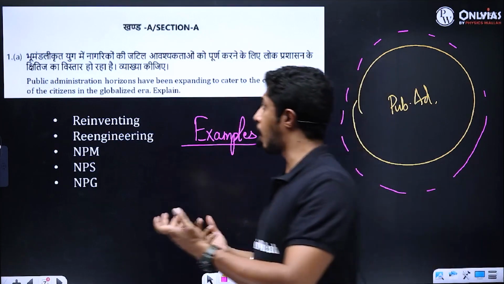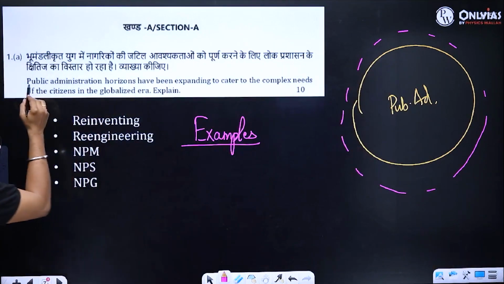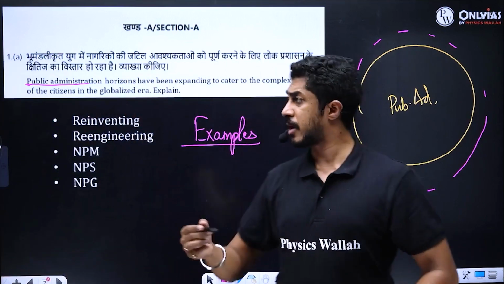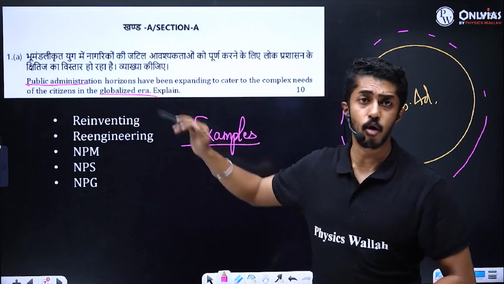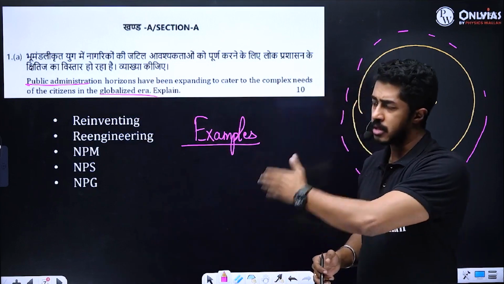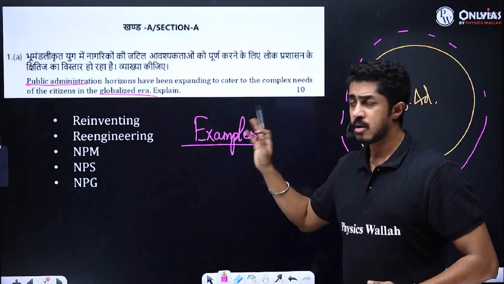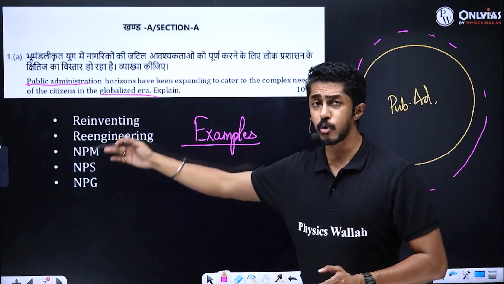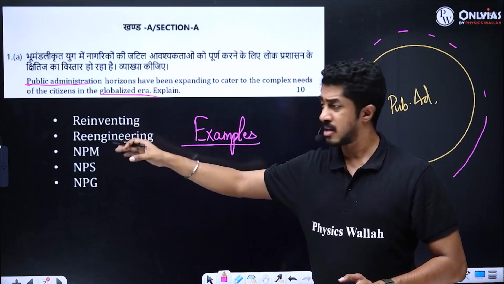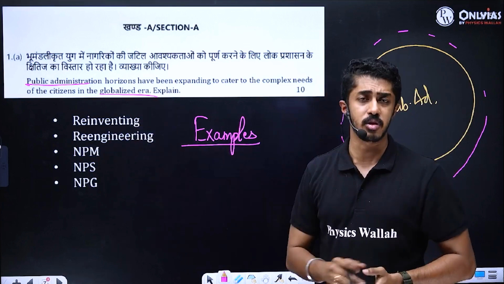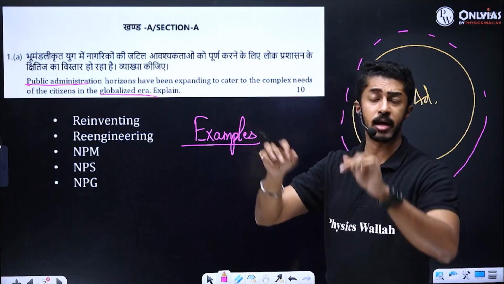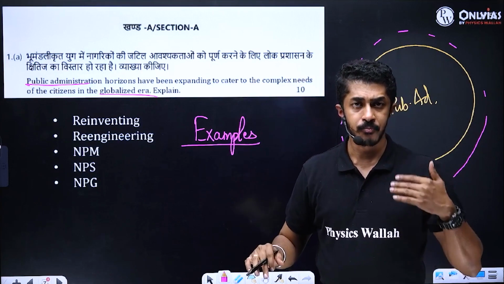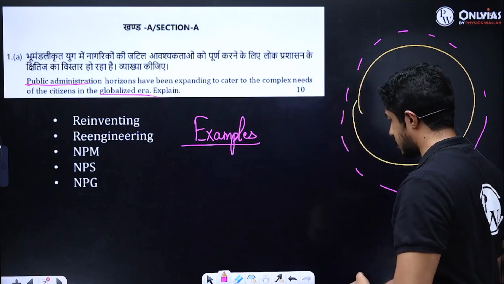So what could be a proper introduction here? In the introduction, you can define what public administration is. Correct? And what do you mean by a globalized era? When did that phenomenon or phase start? Then throw in these words with relevant examples. Job is done. It is not necessary to put up all of this, but at least one sentence on these, like how it has evolved, or showing a timeline or a chart, will make your answer perfect. Clear, people? Moving on to the next question now.